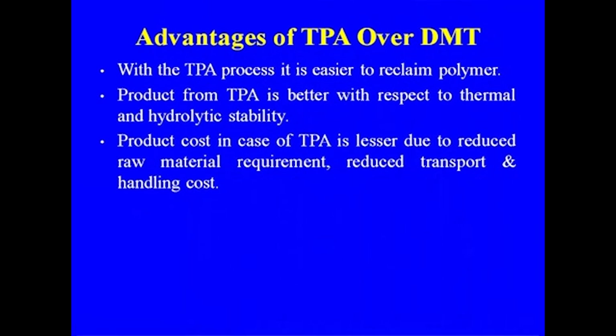Another advantage is that with the TPA process it is easier to reclaim the polymer. Product from the TPA is better with respect to thermal and hydrolytic stability. Product cost in case of the TPA is lesser due to the reduced raw material requirement and reduced transport and handling cost, because, as I told you, the bulk density is less. At the same time, the raw material requirement in case of terephthalic acid is less than 15% less than DMT.